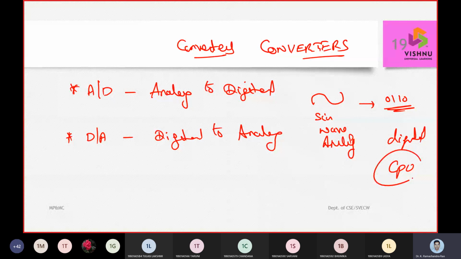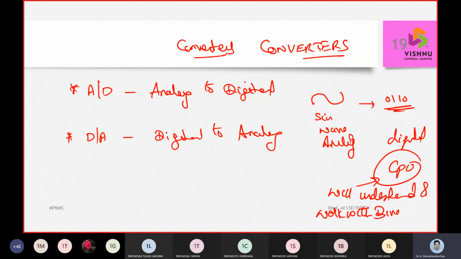CPU will understand and work with only digital data, that is the binary data, zeros and ones, nothing else. So the computer doesn't know anything except two values, either 0 or 1.